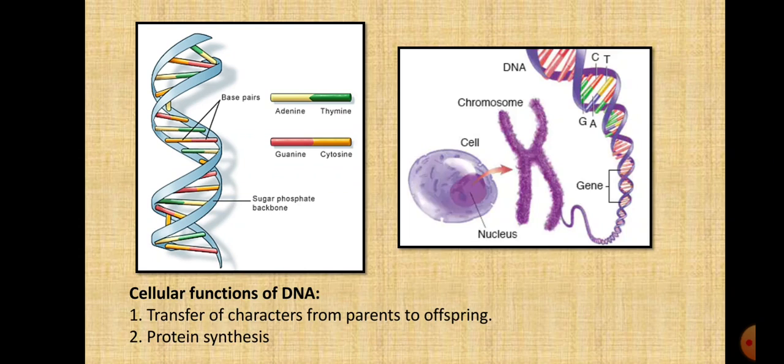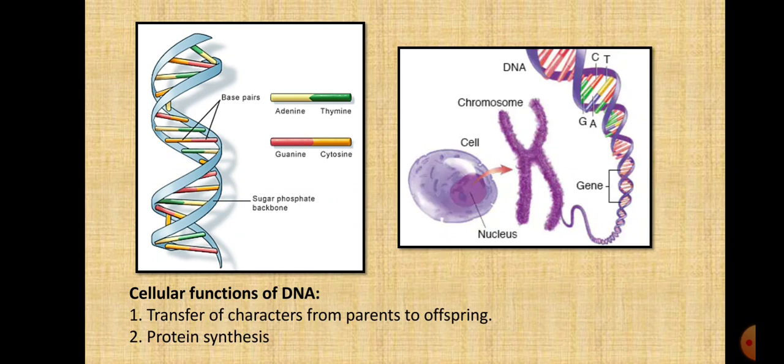We will just look at the structure of DNA and types of RNA for revision, so that the contents that we are going to study further are clear to understand. Now, we all are aware that DNA, the genetic material, is present in the cell of a body. Cell has a nucleus.